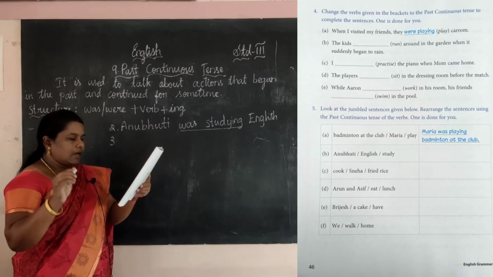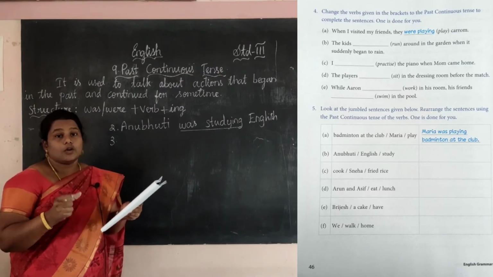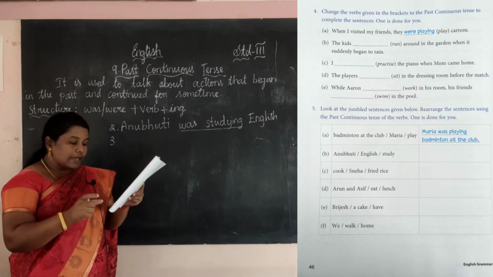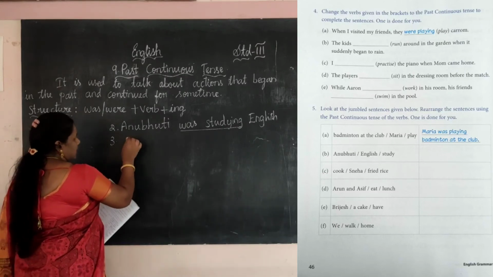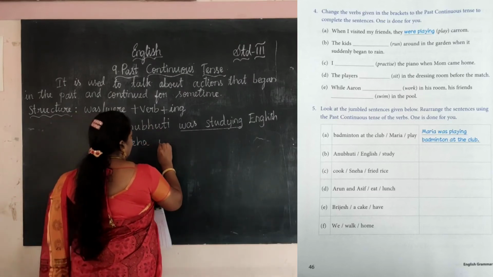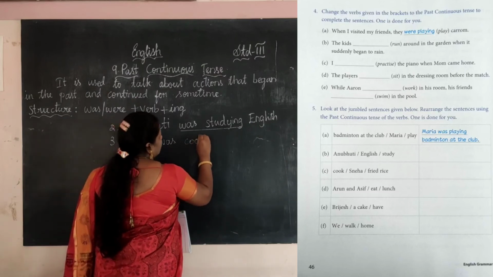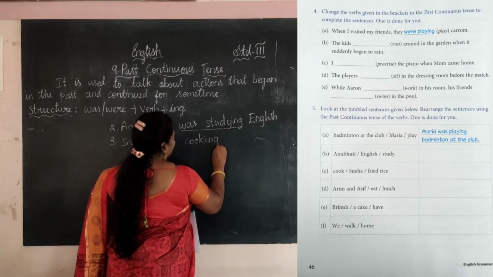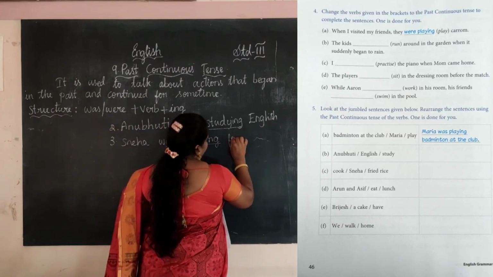Cook Sneha fried rice. Here what is the verb? Cook is the verb. So Sneha. Sneha means only one. So what is the verb that comes here? Was. It is singular, so was. Cook is the verb. With the cook we want to add ing. So was cooking fried rice.